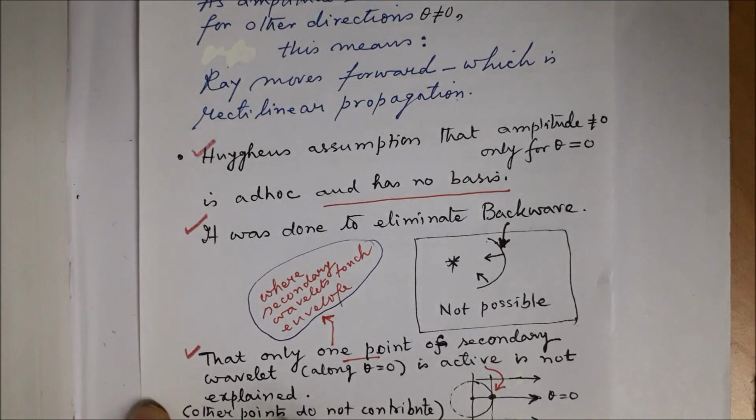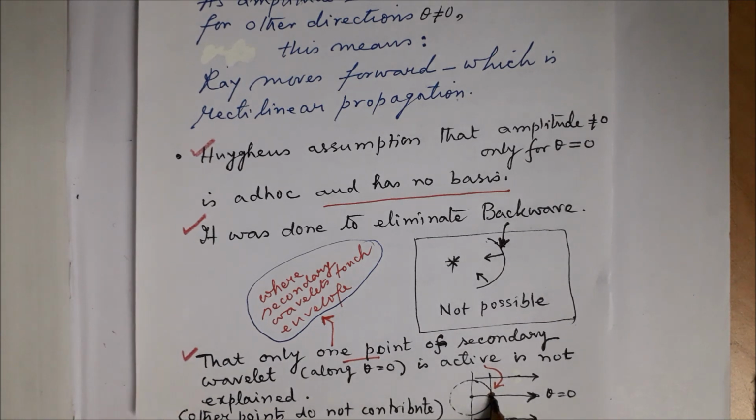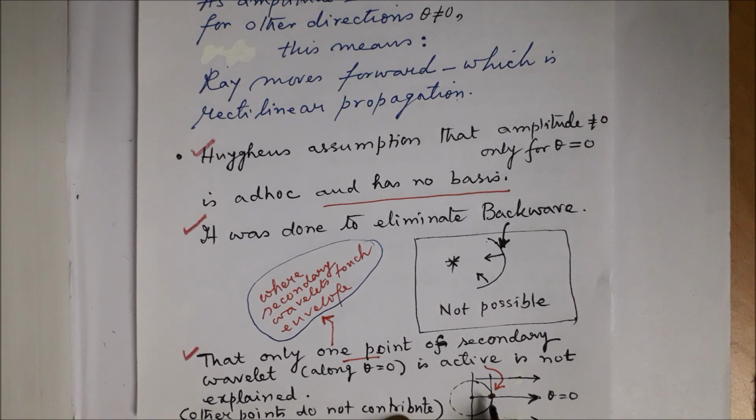Now, that only one point of the secondary wavelet along theta equal to 0 is active is not explained. Why does the other point not contribute? This is not clear. So this is the drawback of Huygens principle.